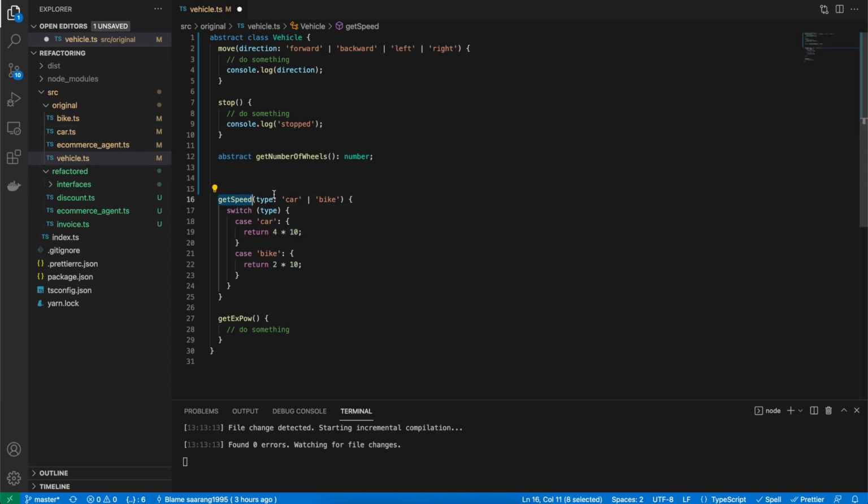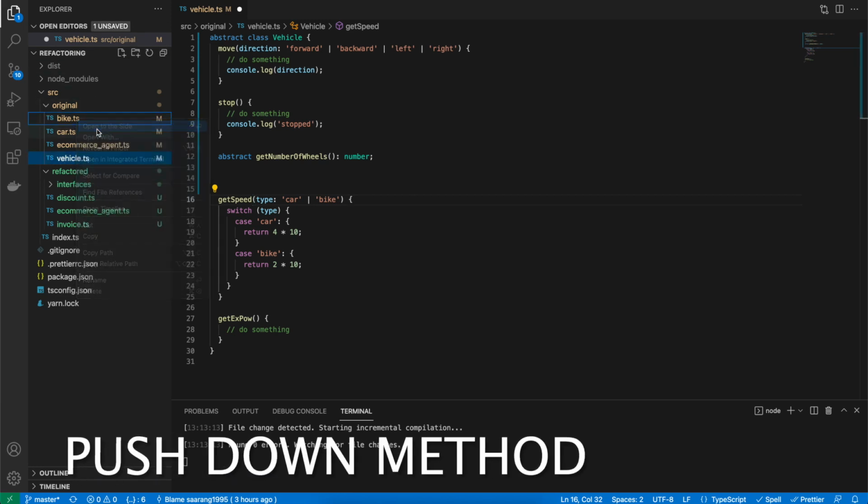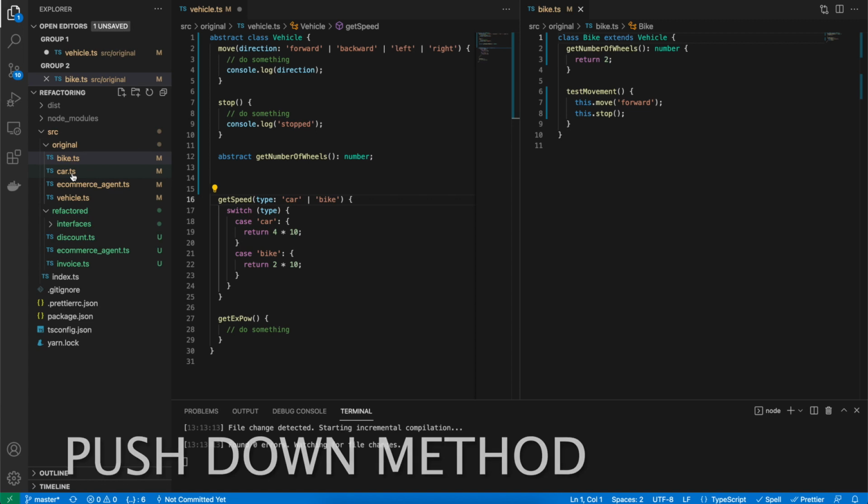Something like this can also be made an abstract method, because this has a different sort of functionality for different subclasses, rather than having a case like this, which will complicate things. If you have more cases, you'll have to create a lot of switch cases. You can put it inside the child class, or you can call it subclass.